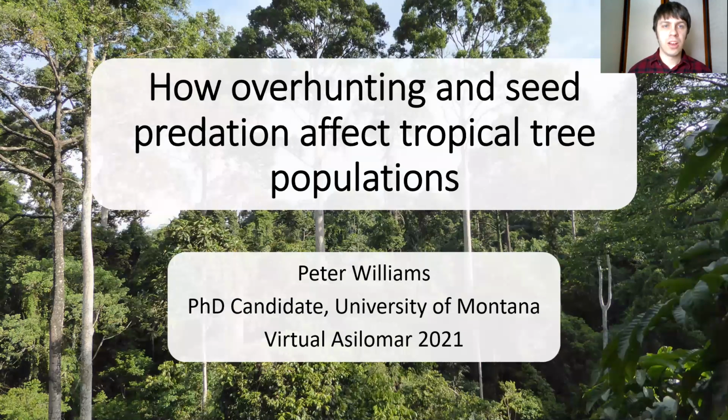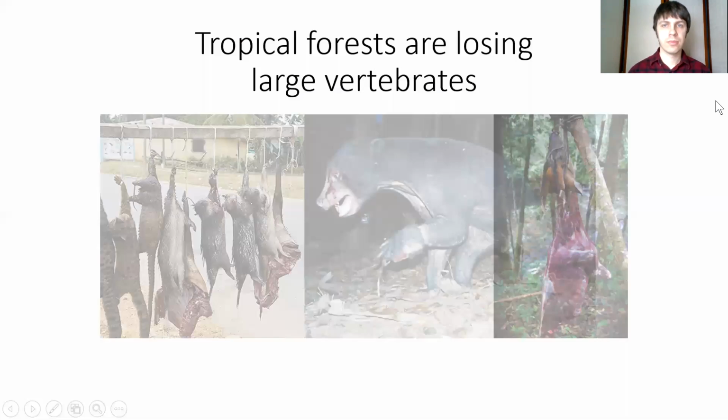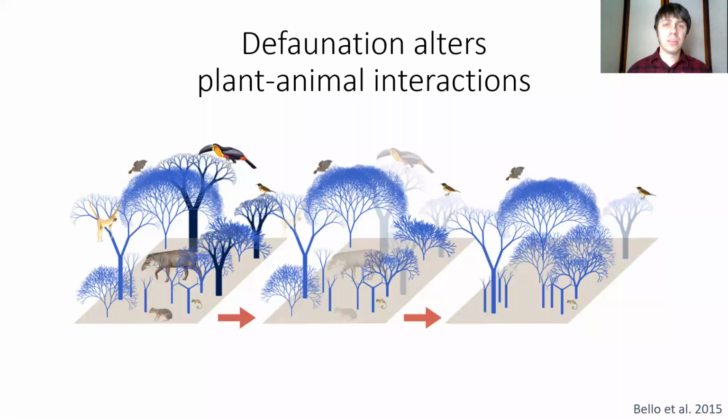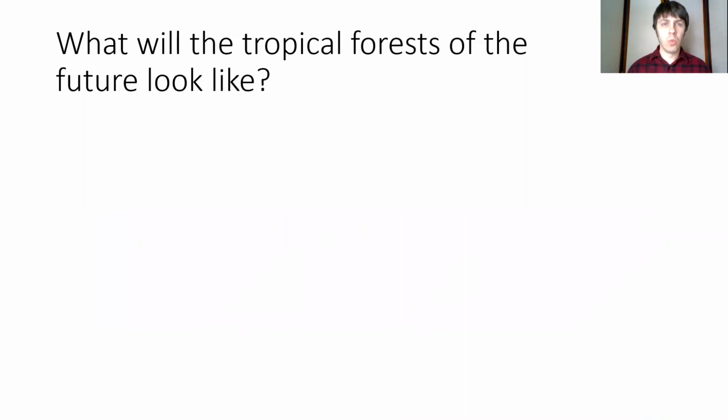In this video, I'll be talking about how overhunting and seed predation affect tropical tree populations. Across the world, tropical forests are losing large vertebrates due to overhunting. This is a problem for the animals themselves, but this is also a problem for the forests in which the animals live. This process of defaunation, or removing animals from ecosystems, is important because it alters plant-animal interactions. Without these animals present, then what are the consequences for the plants? So the question is, what will the tropical forests of the future look like?